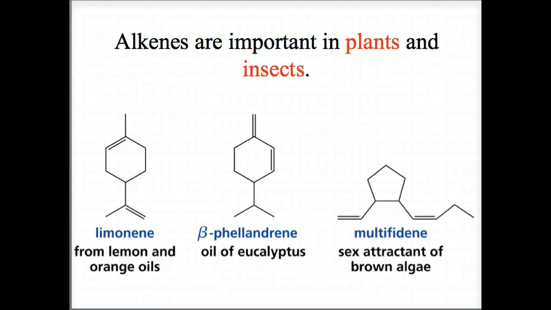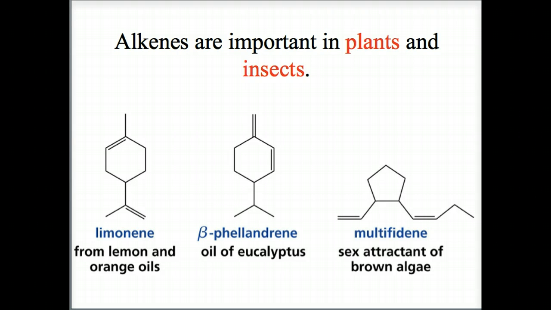Here are some other alkenes that are important in plants and insects. Hydrocarbons that have a carbon-carbon double bond are called alkenes. Smallest of the alkenes is ethene, as I've described, a 2-carbon compound with a carbon-carbon double bond, also known as ethylene.